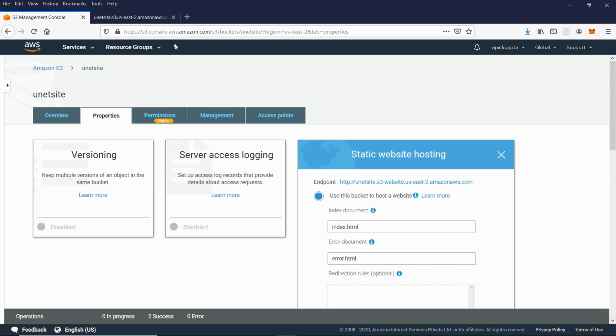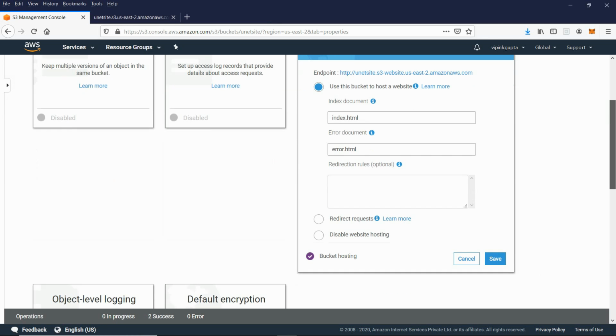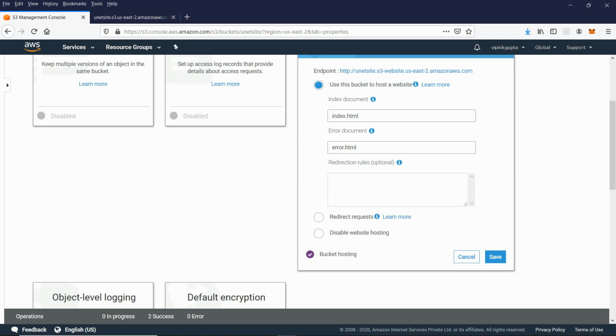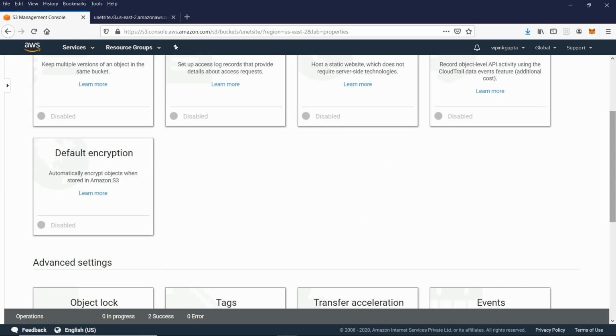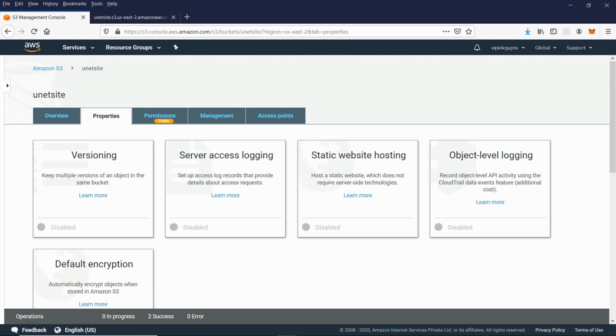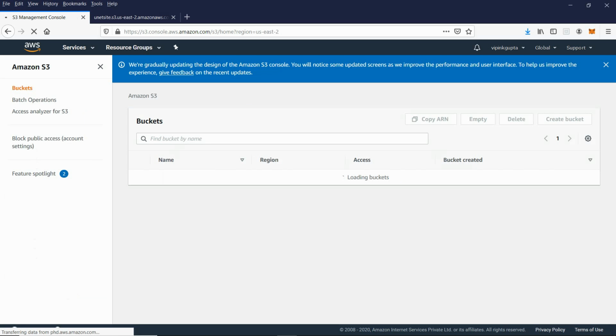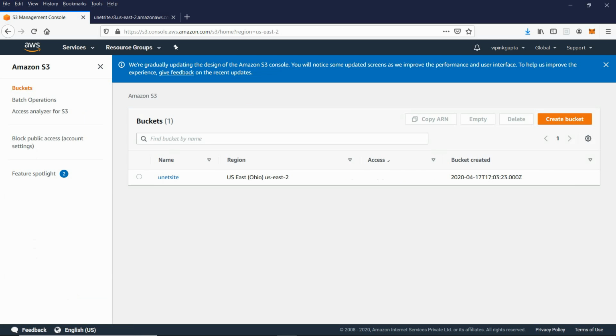Now I want to disable this. So how to disable? Simple, reverse. Disable. Now what we want to do is delete the bucket. That means it is one of the simplest storages. So we will click on this.